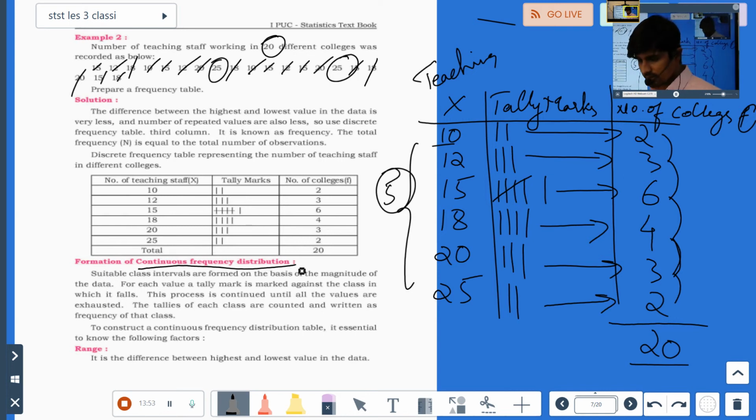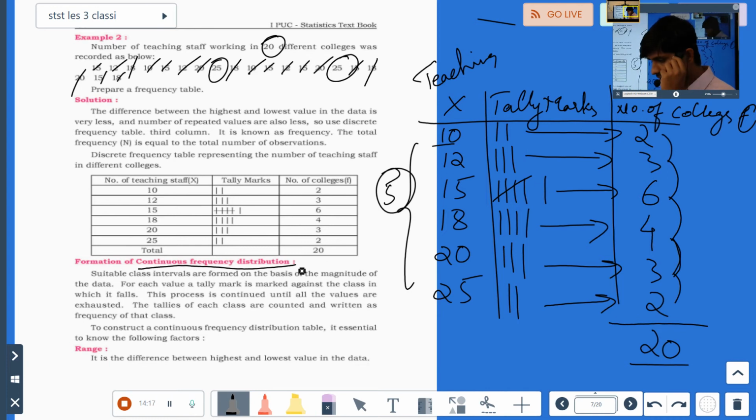I'll stop here for this class. I know this is only a short class, but this is one concept. They'll ask it in your examination for 5 marks, either from discrete or from continuous. I cannot judge which, but definitely they'll ask.